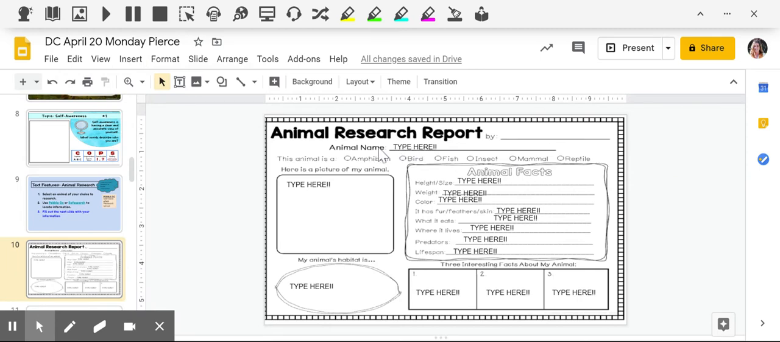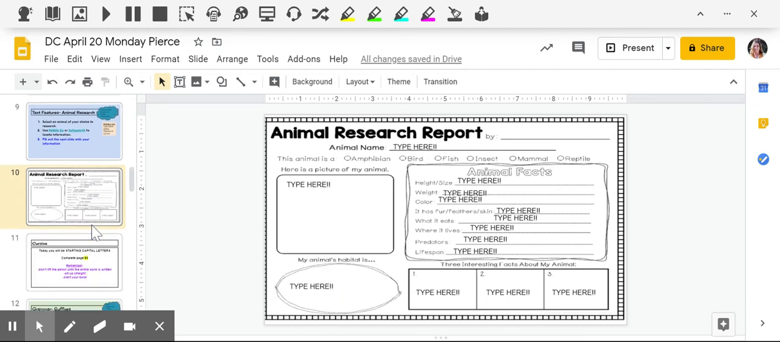Then what is your animal? What type of animal are they? Amphibian, bird, fish, insect, mammal, or reptile? What is the height, the weight, the color? What is its skin like? What does it eat? Where does it live? Where are its predators and how long does it live? And 3 interesting facts and the habitat.